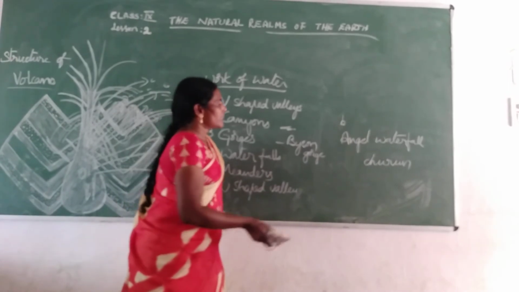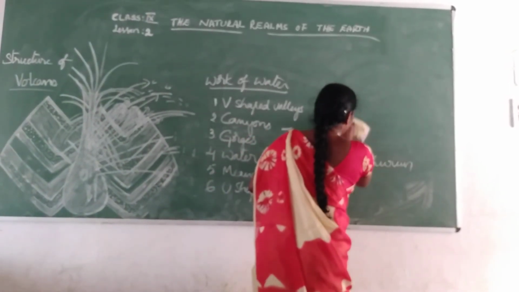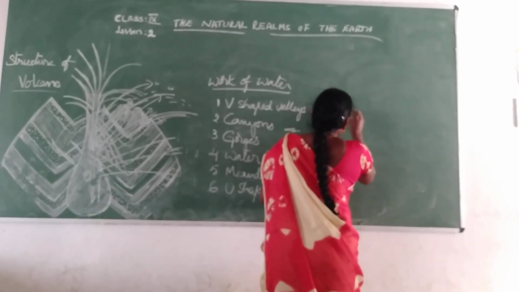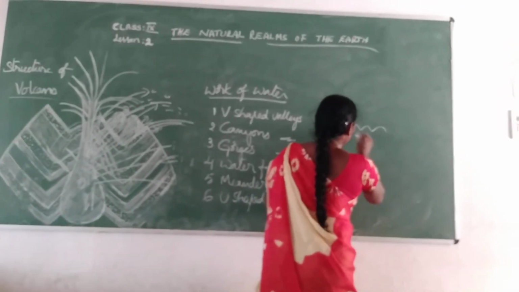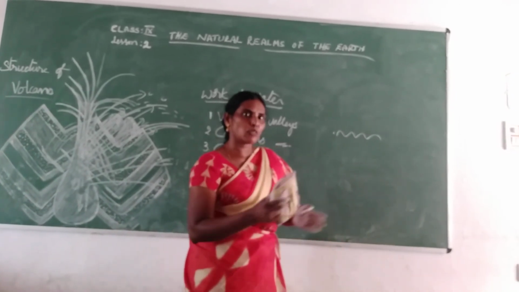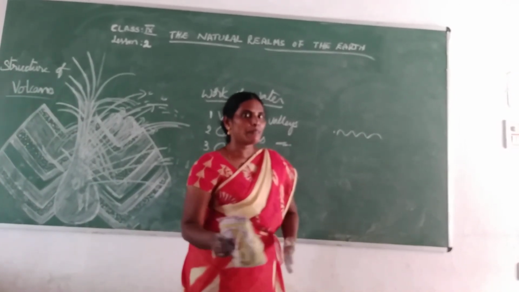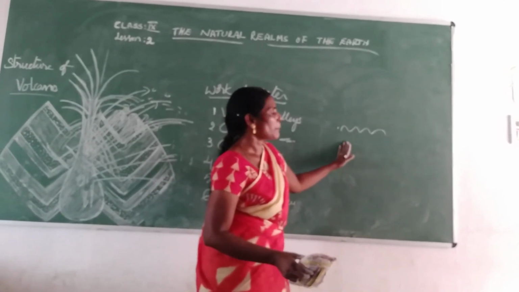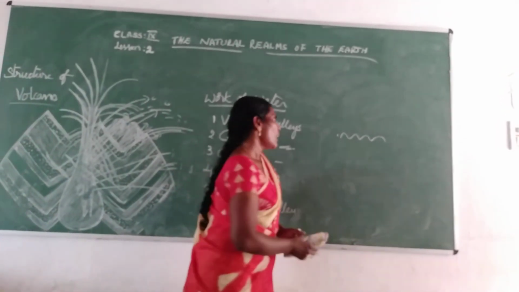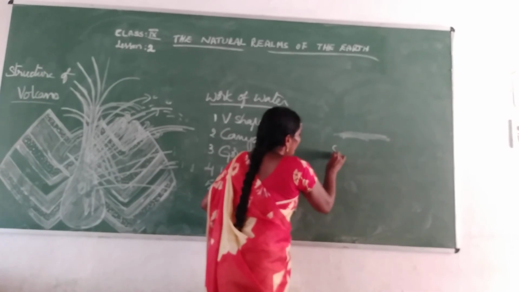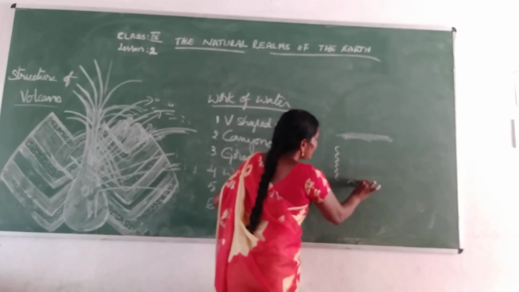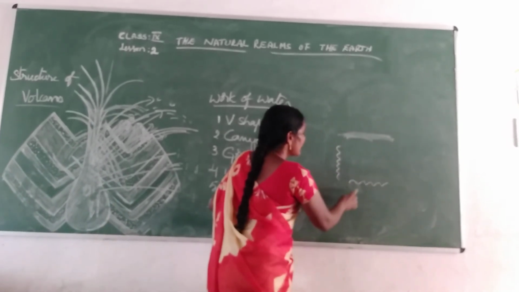And then Meanders. What is a meander? Meander means the water is always flowing like this, no? Like this, the water is flowing. When the water is flowing like that, it always flows to low-lying areas only. It will take the way of downs only, plains. So when the water is coming down to the plain areas, water will flow like this. Water will travel like this, or like this. That means in the form of a snake.